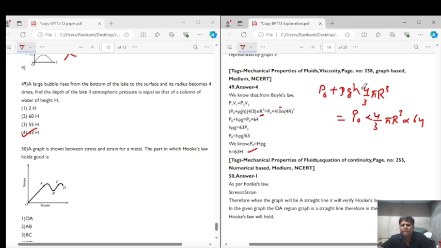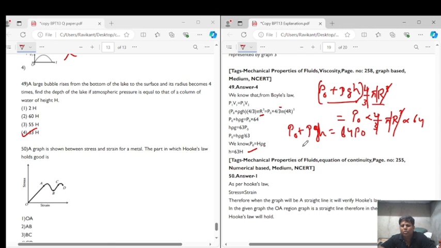This is P1 into V1. From here the 4 by 3 pi r cube cancels out. What we are left with is P naught plus rho g h is equal to 64 P naught.